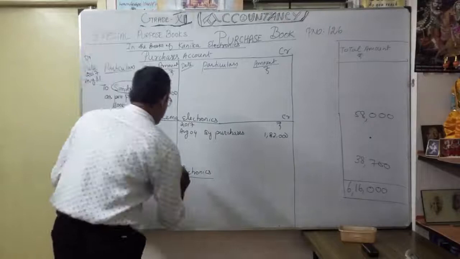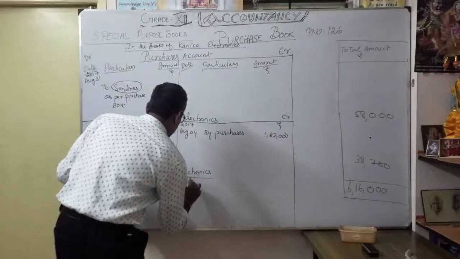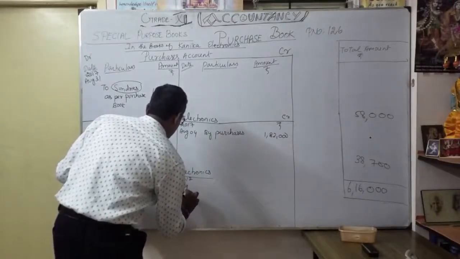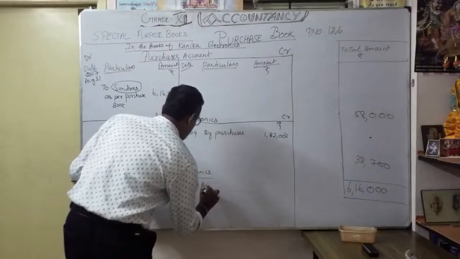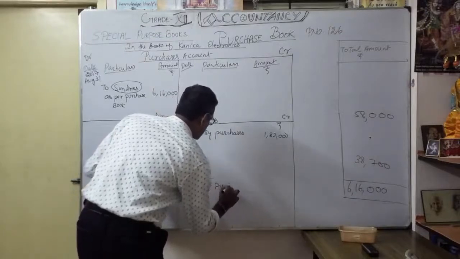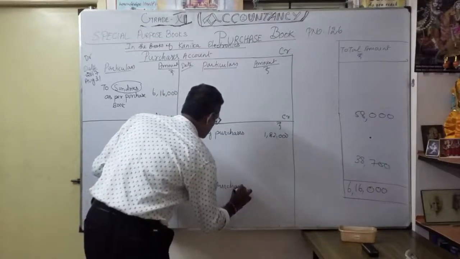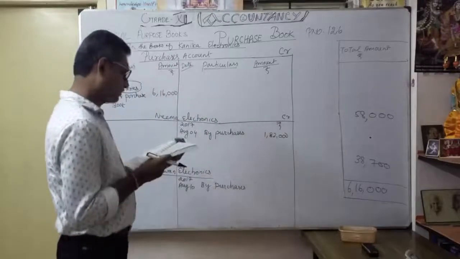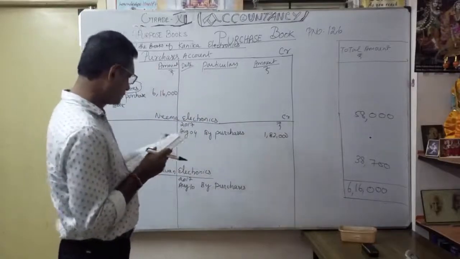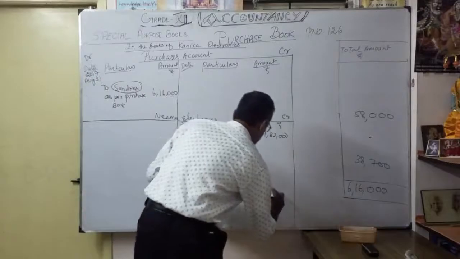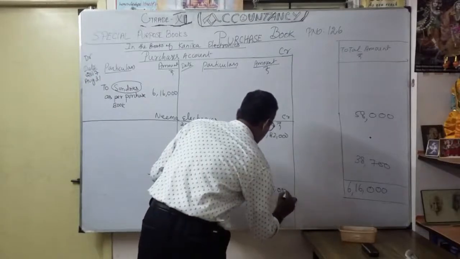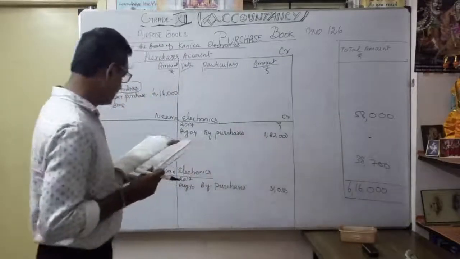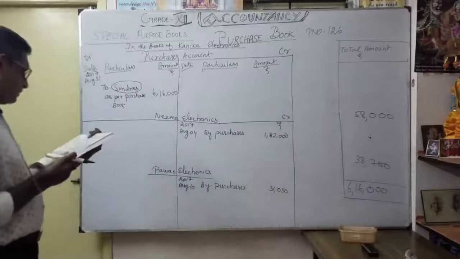You have to write 2017 August 10, by purchases, how much? 31,050. Okay.